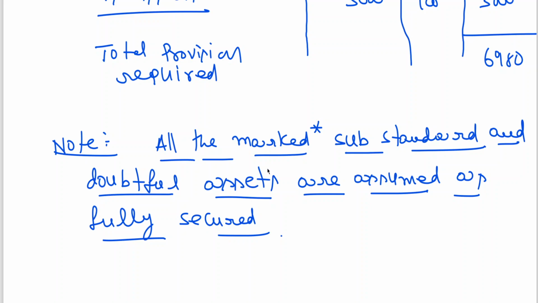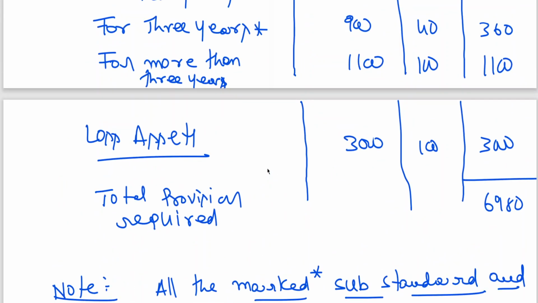Loss assets, generally we talk about substandard and doubtful assets. For loss assets, the security may not be sufficient, so the question of being secured does not arise, and that is why you are creating 100% provision. So this is what you should understand. I think this is simple. Hope you got the clarity.